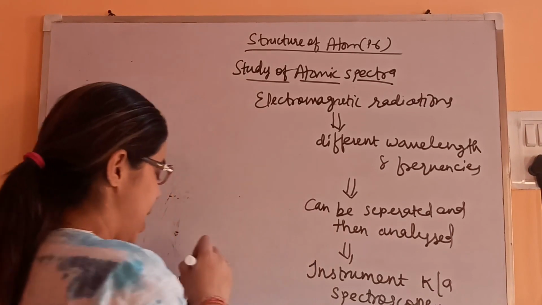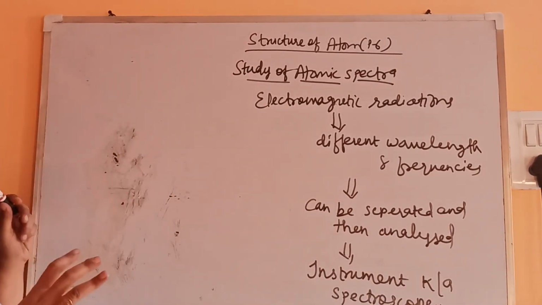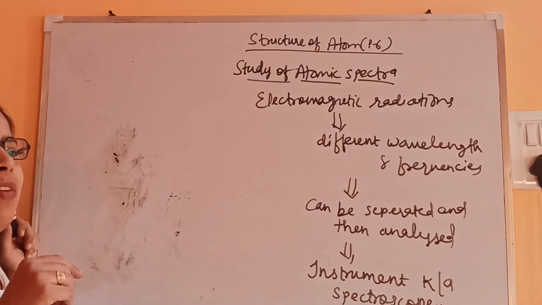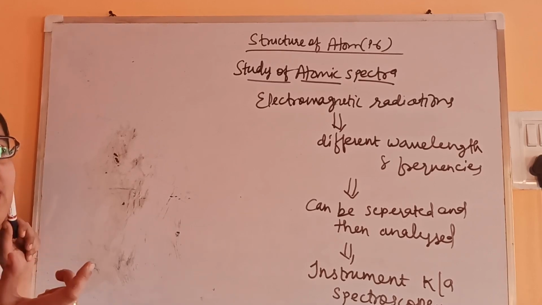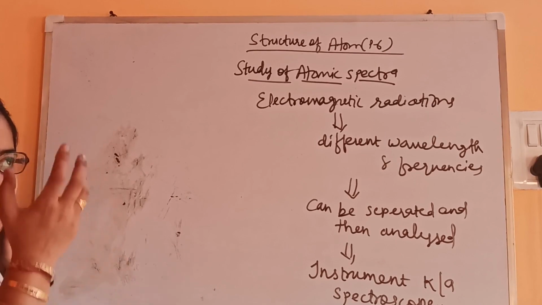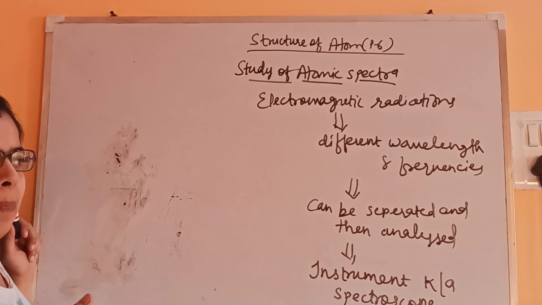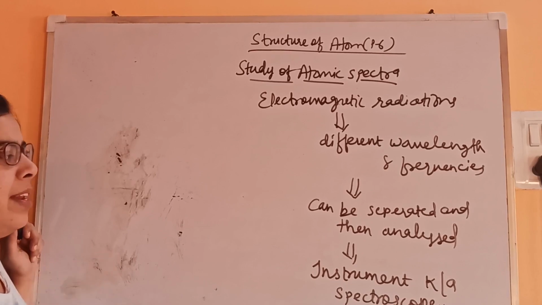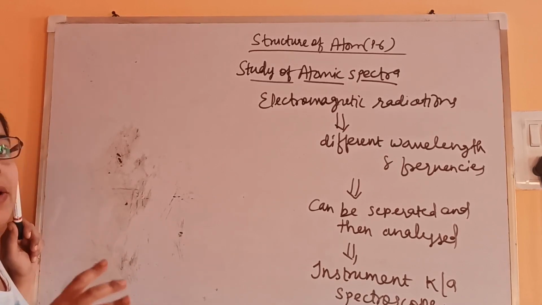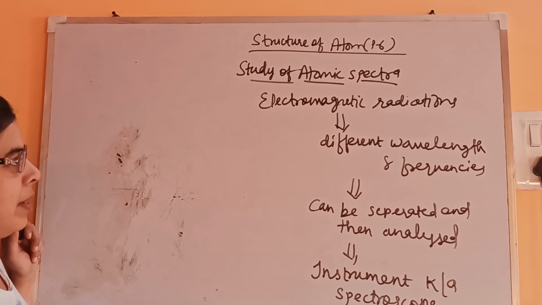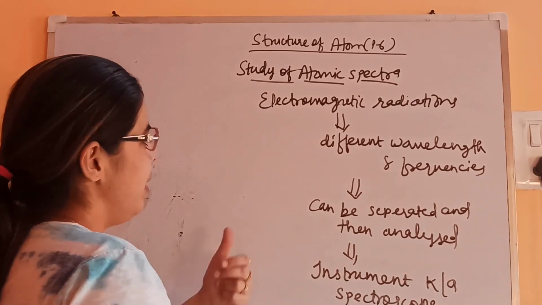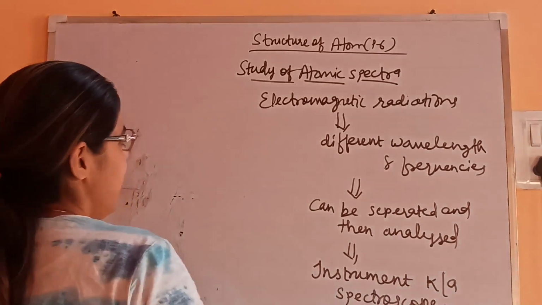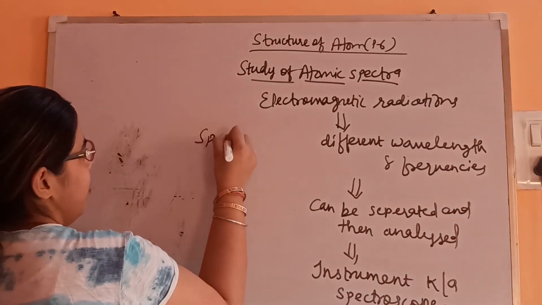Like, the whole branch of this is known as spectroscopy. With the help of spectroscopy we'll be able to find out the structure of any compound, with the help of certain concepts and certain criteria. So the complete branch is known as spectroscopy, that is a higher level concept. Fine. So it can be separated and then analyzed with the help of an instrument known as spectroscope. Now let's see what this spectroscope is.